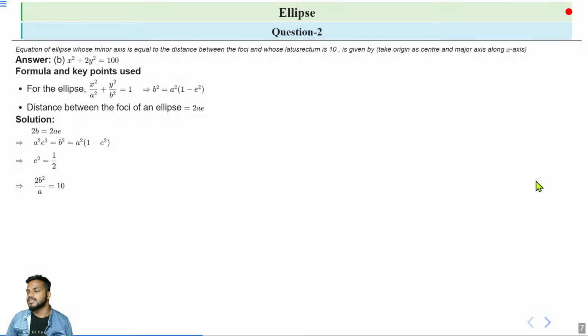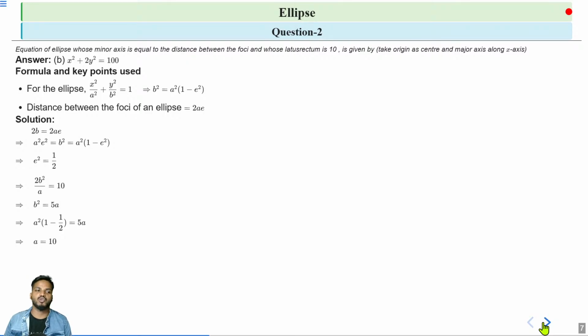Next thing, it is given that the latus rectum is 10, and latus rectum is given by 2b square by a. So 2b square by a is 10. Okay. So from here we get b square is equal to 5a. So now we again use the relation b square is equal to a square into 1 minus e square. Now we have value of b square, that is 5a, and value of e square, that is 1 by 2. So substitute this value, we get a square into 1 minus 1 by 2 is equal to 5a. So we get a square by 2 is equal to 5a. That means a square is equal to 10a. So we get a is equal to 10. And when we have the value of a, we can calculate a square, that is 100.